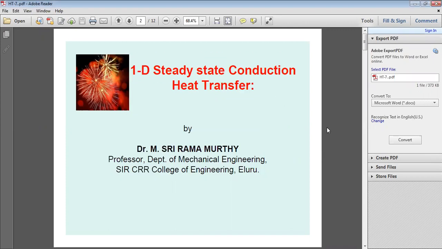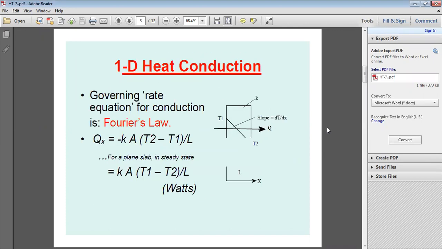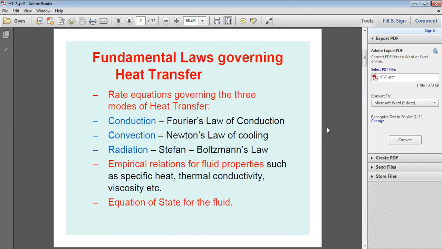Before discussing that, the fundamental laws governing heat transfer were already discussed: the rate equations governing the three modes of heat transfer. Just to repeat, for conduction, Fourier's law of heat conduction is used.